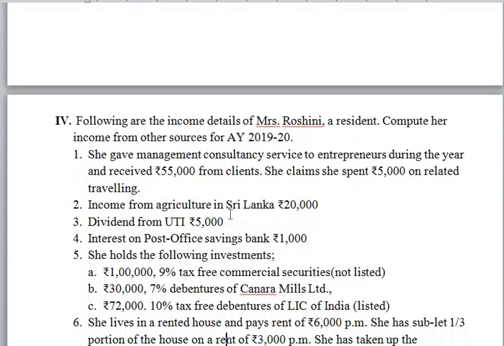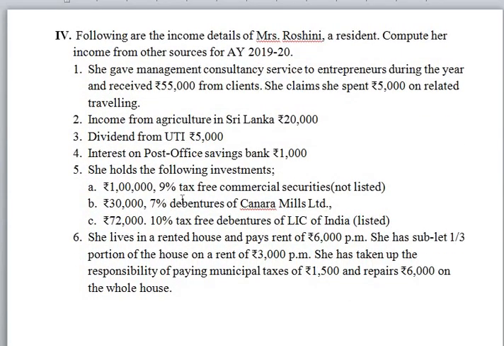So next, following are the income details of Mrs. Roshni, a resident. Compute her income from other sources for assessment year 2019-20. She gave management consultancy service to the entrepreneurs during the year and received 55,000 from clients. She claims she spent rupees 5,000 on related traveling.